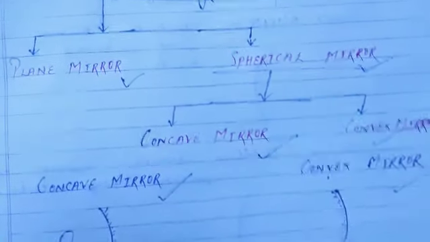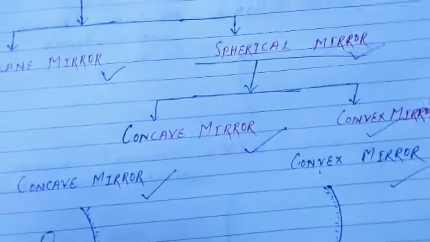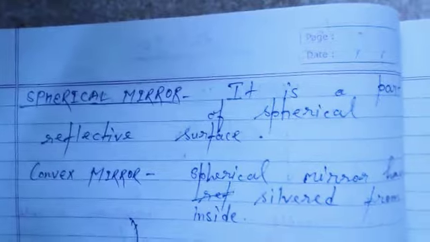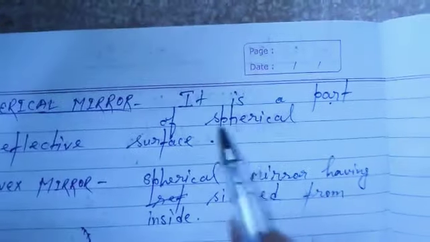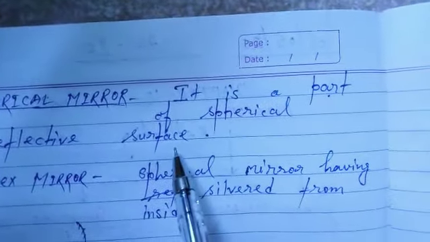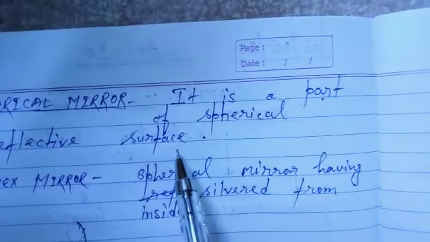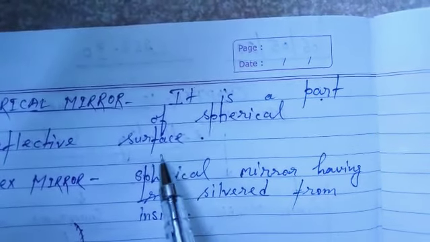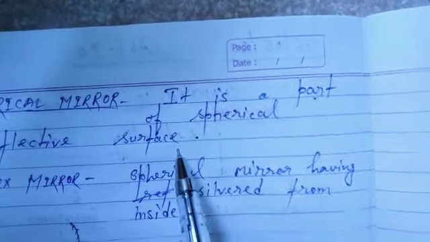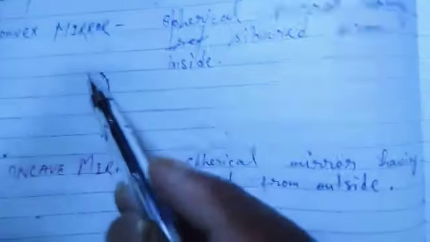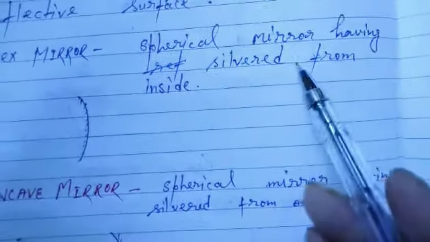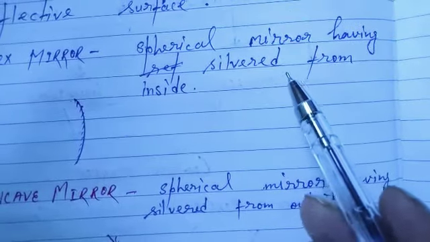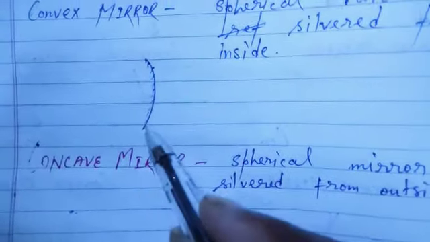Now let's see the definition of spherical mirror. A spherical mirror is a part of a reflective spherical surface. Now what is a convex mirror? A spherical mirror silvered from inside, like this, is a convex mirror.